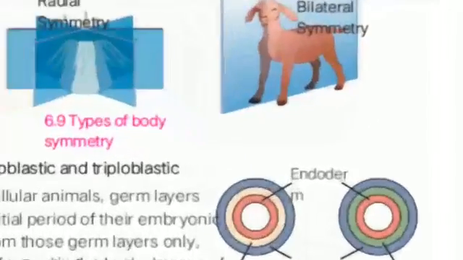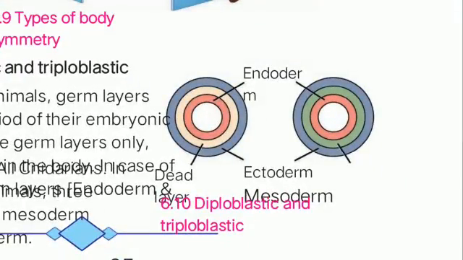This diagram you can observe here. They have given these germ layers, and it may be there to label the diagram. You can observe the endoderm and ectoderm.